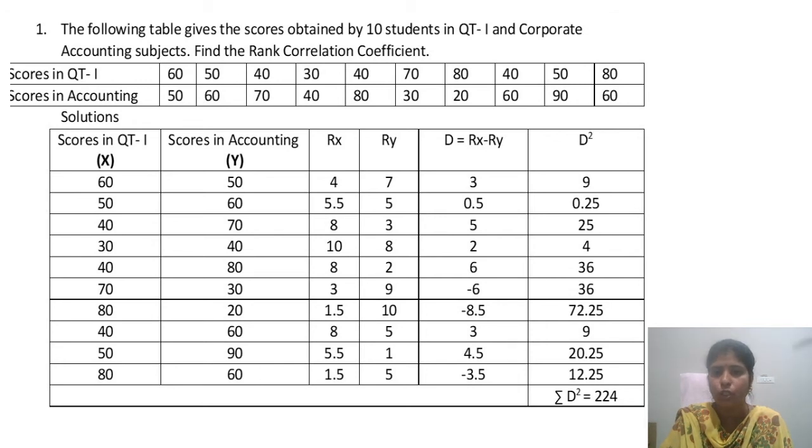8 minus 5, 3. Square of that one, 9. 5.5 minus 1, 4.5. Square of that one, 20.25. 1.5 minus 5, that is minus 3.5. Square of that one, 12.25. Last column total is 224.